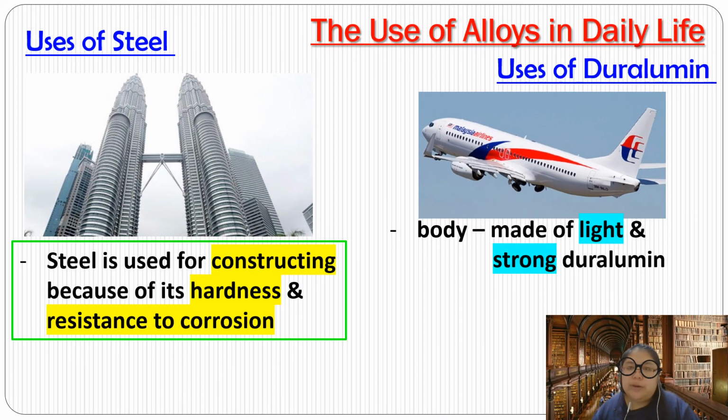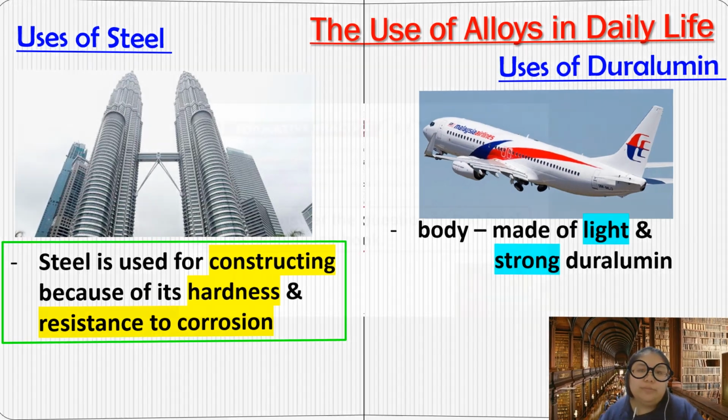Okay, now we're going to see another alloy. There's steel. Where we use steel, they use it in constructing buildings. Why do we use it for buildings? Because of its hardness and also resistance to corrosion. Another is duralumin. Duralumin we use to build the body of the plane. Why do we use this alloy? Because it is light and also strong.